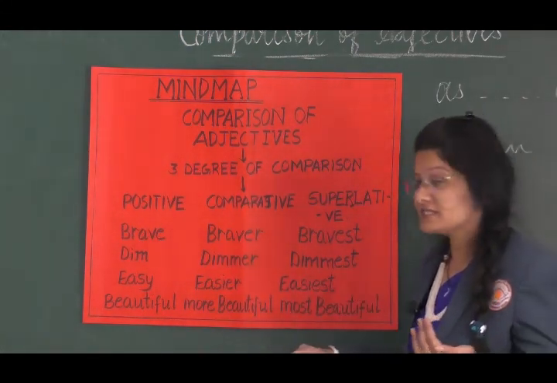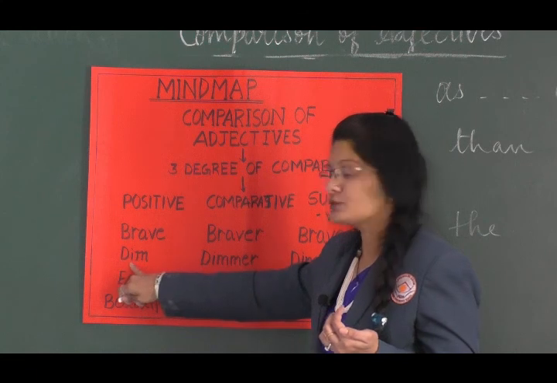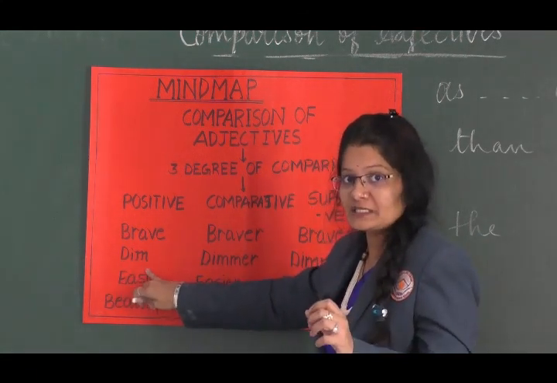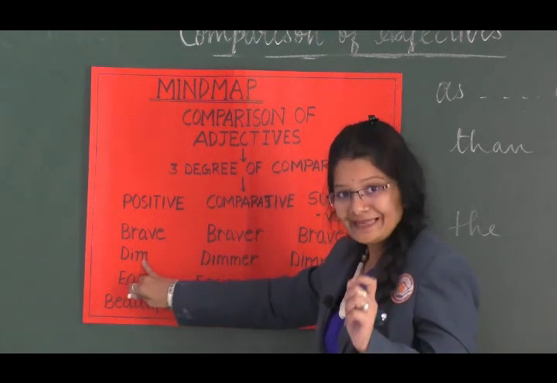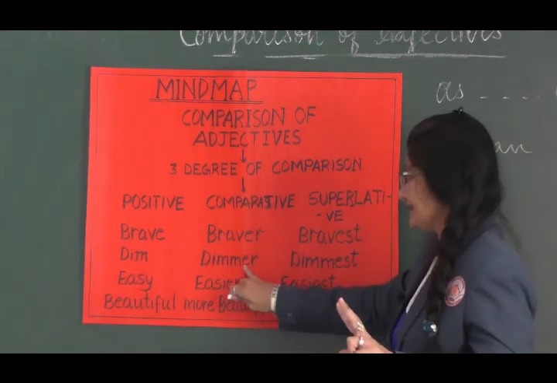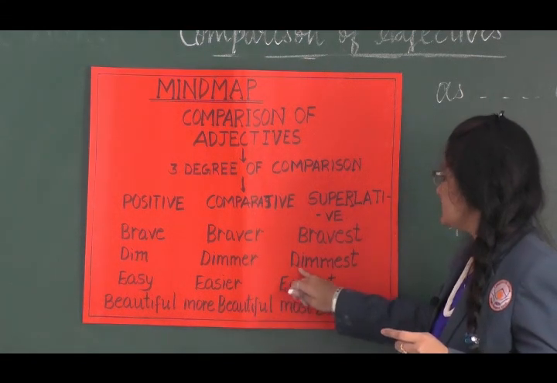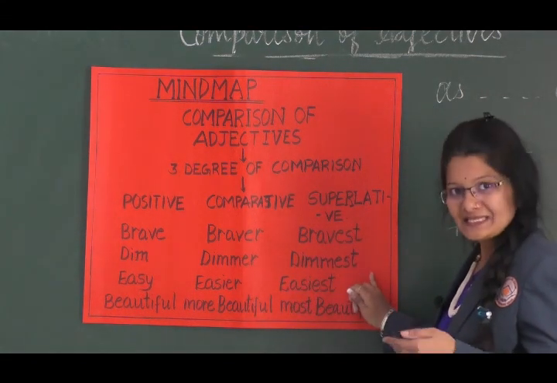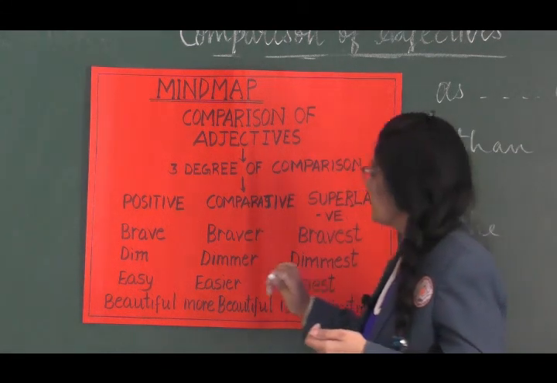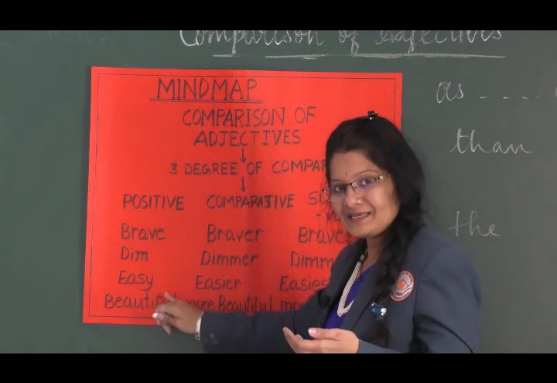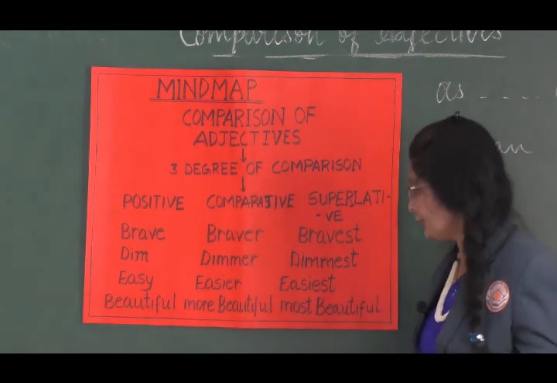Then you have dim, dimmer, dimmest. So if you notice that this word has a vowel before it and it ends with a consonant, this letter will get doubled like this, and then you write ER, and then D-I-M-M-E-S-T. So E-S-T. Next, easy. Y is the last letter of the word.